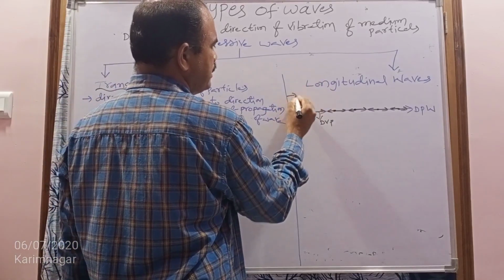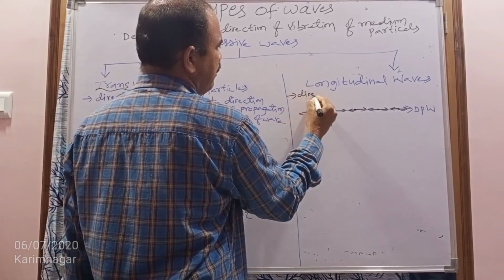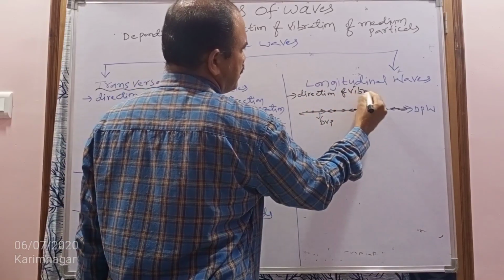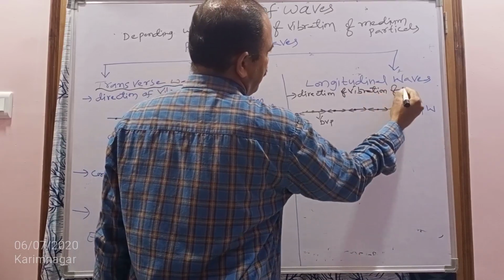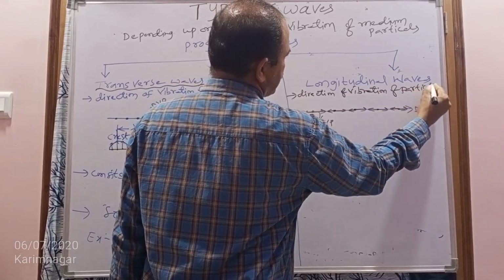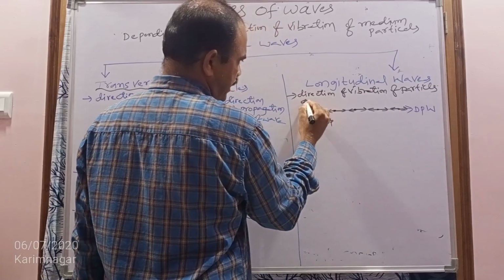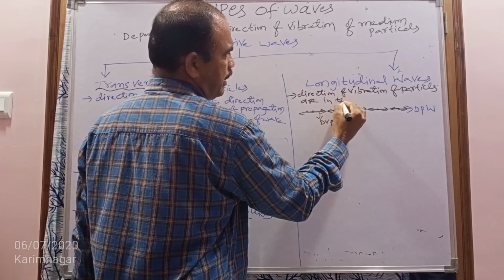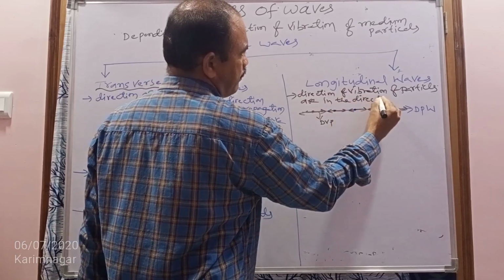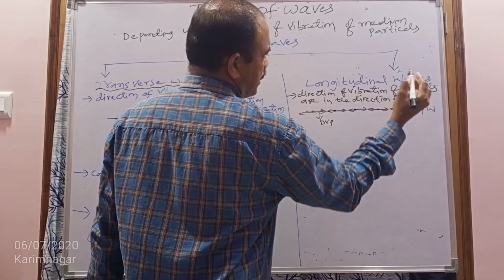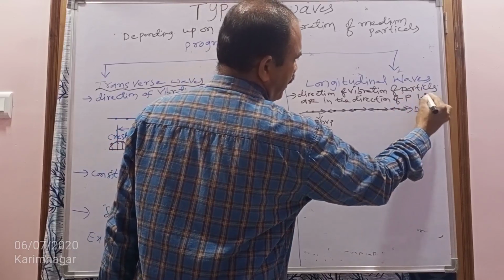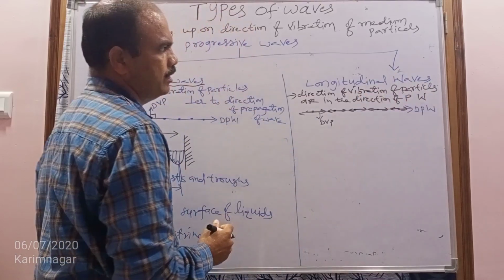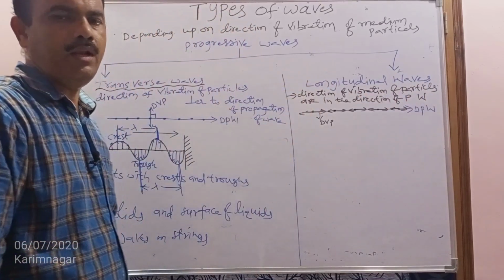In a longitudinal wave, the direction of vibration of particles is in the direction of propagation of the wave. PW means P is propagation, W is wave.